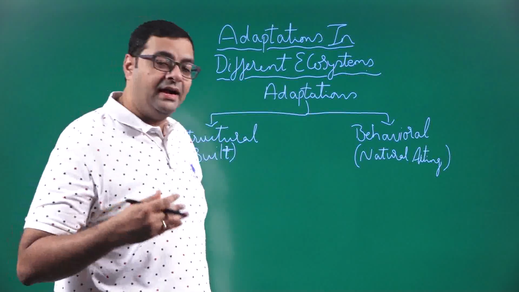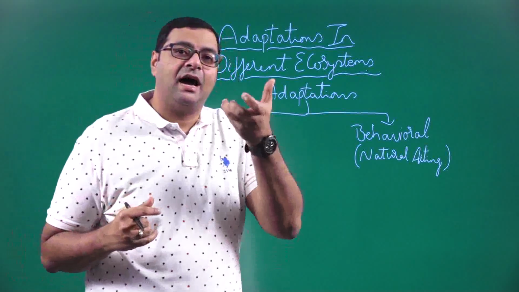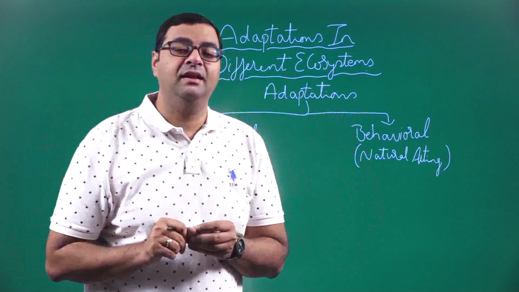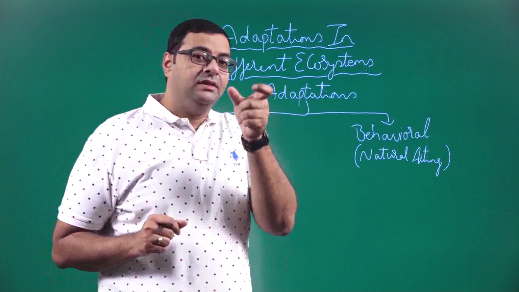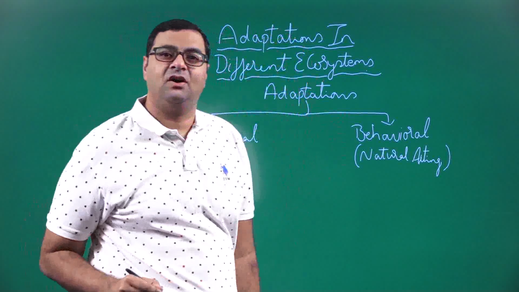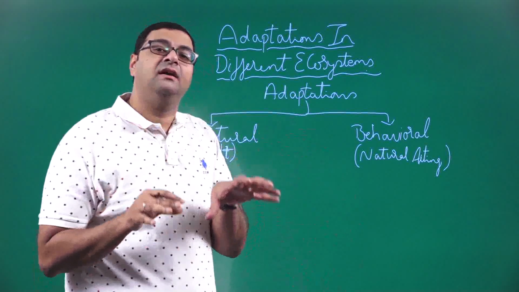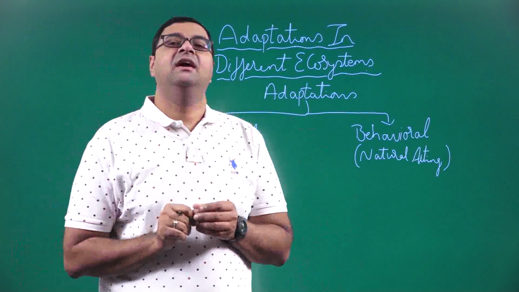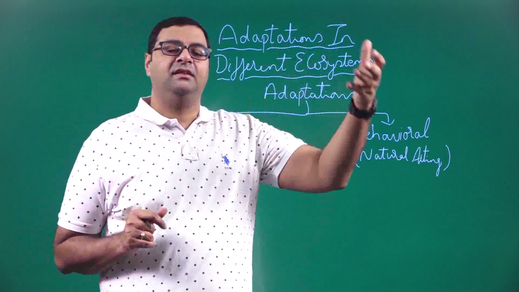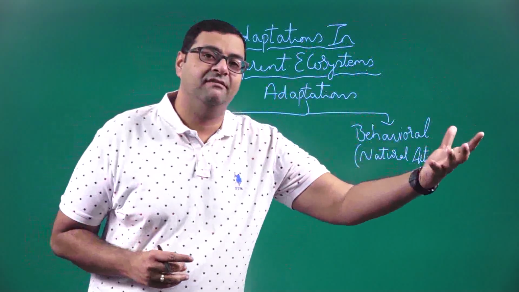Because the proper conditions and proper ecosystem are present in Hyderabad, all these organisms are able to live together in harmony. These organisms have adapted themselves for this particular environment, say for example in Hyderabad. Now if we go to the Himalayas, you will see a variety of organisms living there.